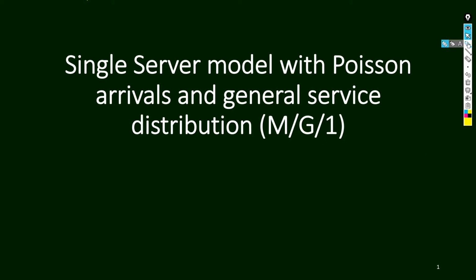Earlier we have seen models with Poisson arrival and exponential service time.